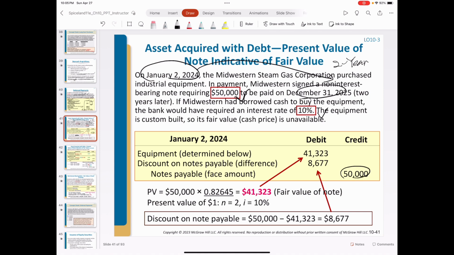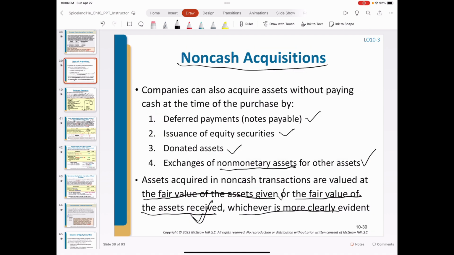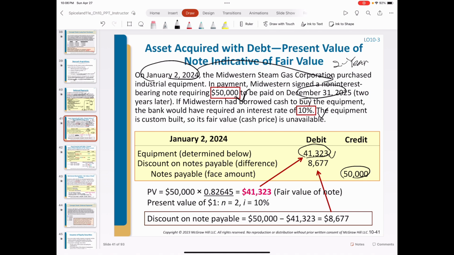We use the present value factor of the single sum to get the present value of $50,000. This actually is the fair value of assets given. In other words, this is the amount of sacrifice the company has at the present value. So we debit 41,323 and credit notes payable. This is debt, and the difference we debit discount on notes payable.